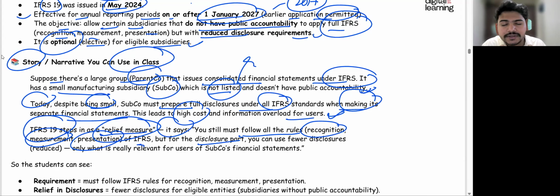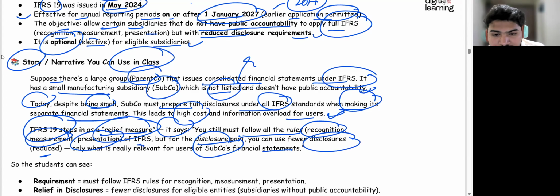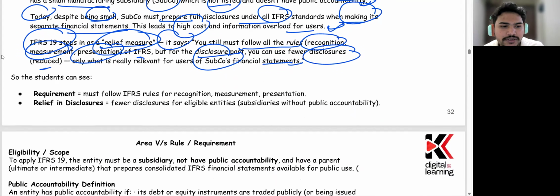You can reduce the number of disclosures you need to give. So you can use fewer disclosures, reducing only to what is really relevant for the user of the subsidiary company's financial statements, because ultimately whoever is reading the parent company's statements will not be going into the specifics of the subsidiary. If there is any subsidiary company which is not listed, that is a very small company we can assume, right? And that is in the words of the listing. In that case, because the public accountability is not there, we can keep limited or reduced disclosure for that.